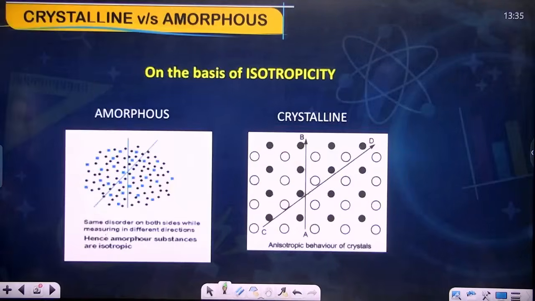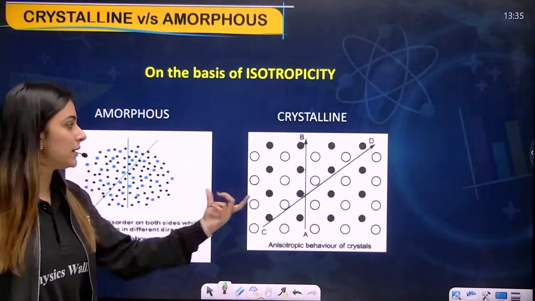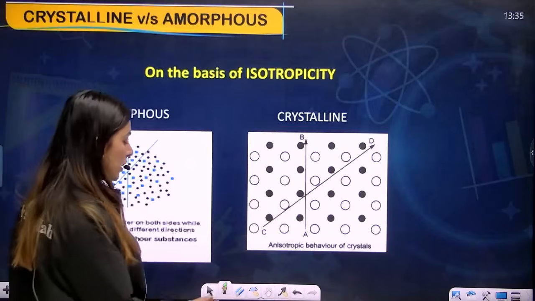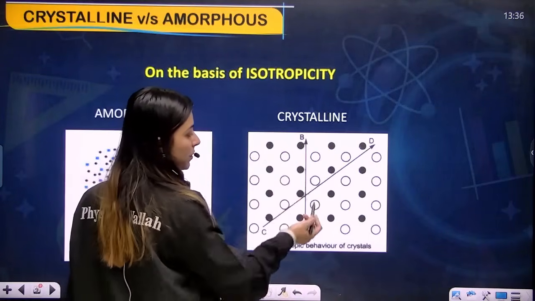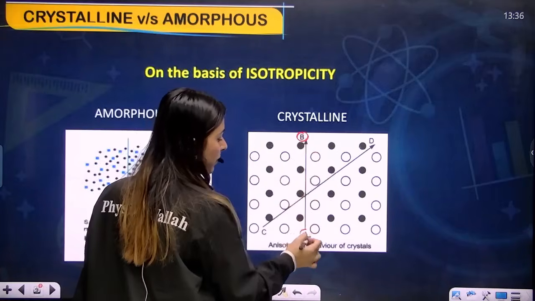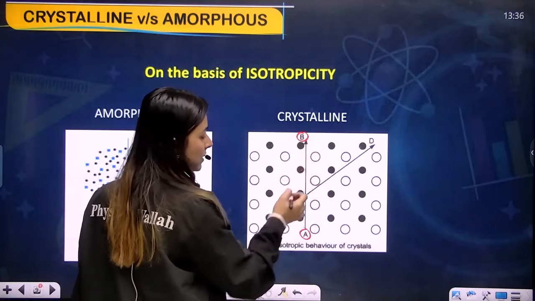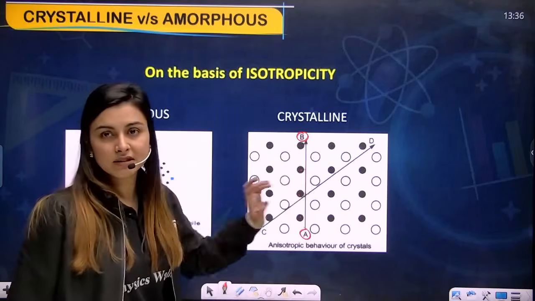Okay, now see, this is your amorphous solid, this is your crystalline solid. Now in crystalline solid, since the arrangement is ordered, if you go from A to B, my dear students, you will get black lines here and white lines on the other side, right? Yes, so the atmosphere here is different.